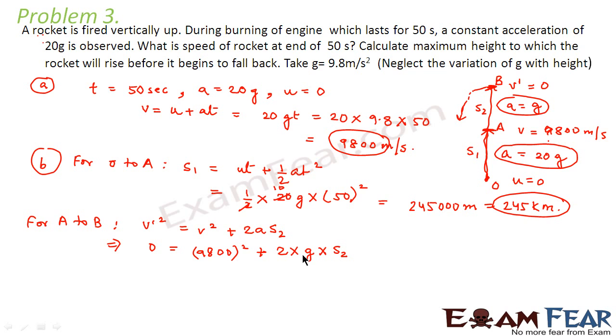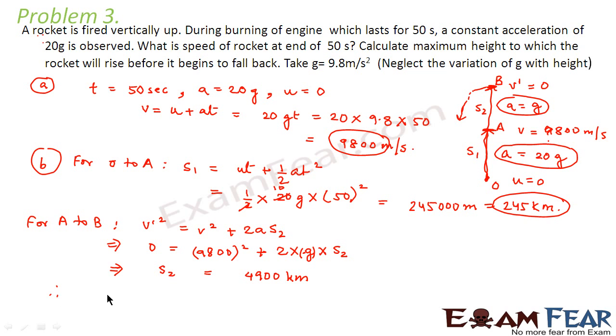Now this g in this case will act in the negative direction because the rocket is moving up, but the acceleration due to gravity will act in this direction. So this will have a negative sign. Now if you calculate this, you find S2 comes out to be 4900 kilometers.